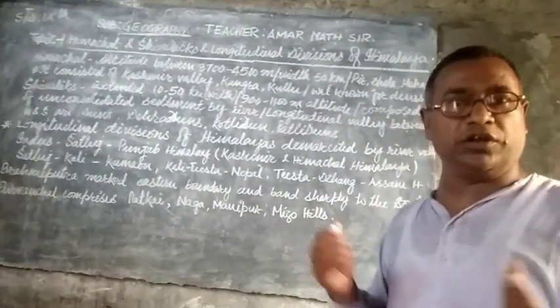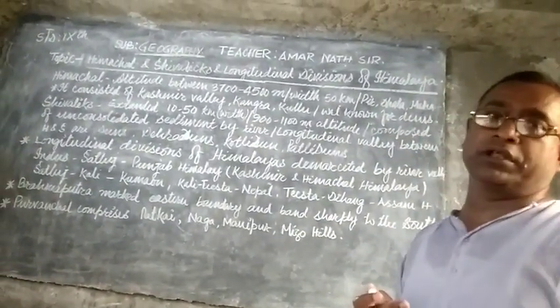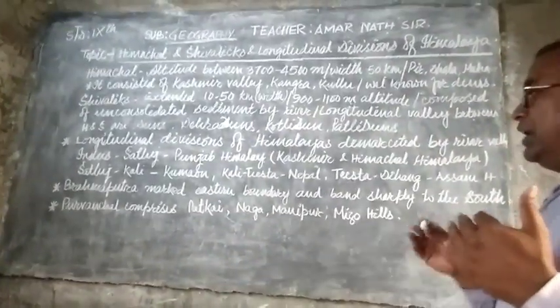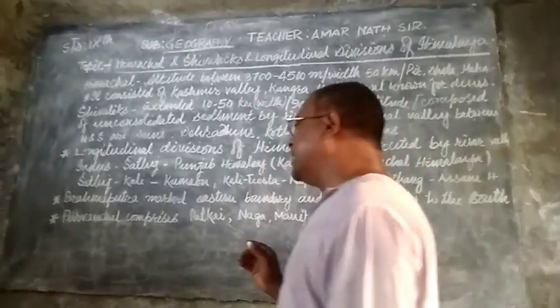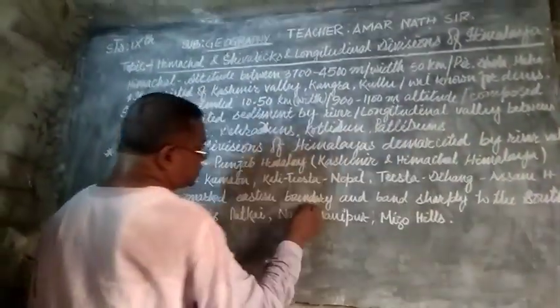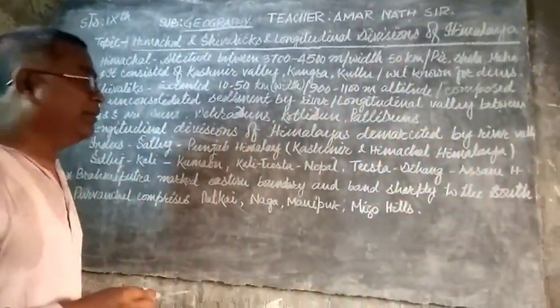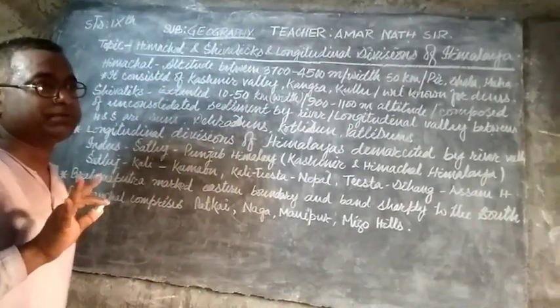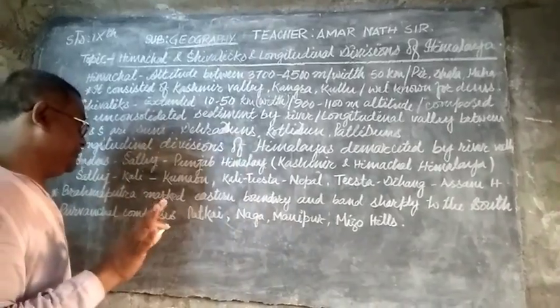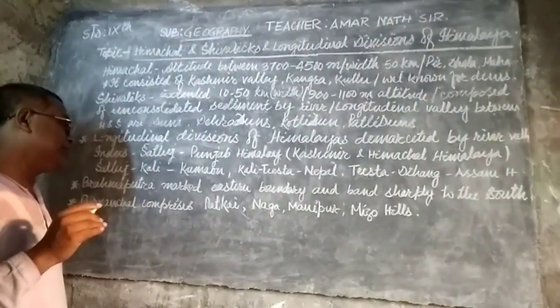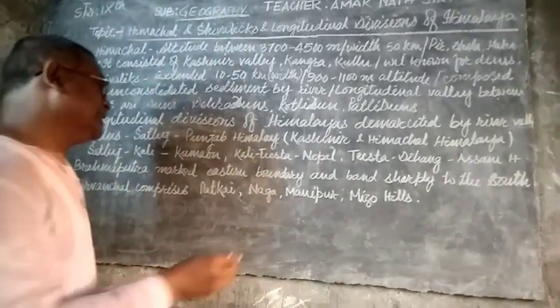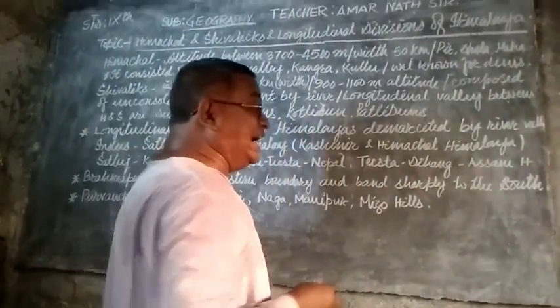The Assam Himalayas, as you already understood, are in parts of Arunachal Pradesh. After that, the Brahmaputra marks the easternmost boundary of the country. After the Brahmaputra river, no part of the Himalayas continues. The Brahmaputra marks the easternmost boundary of the country and bends sharply.